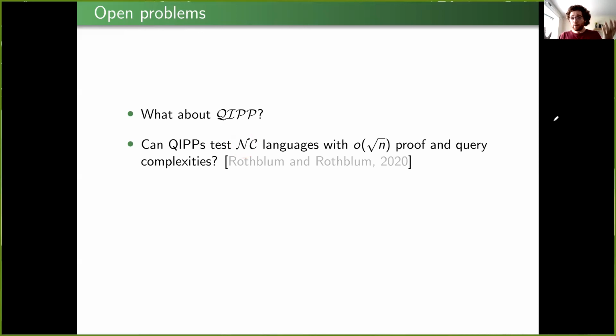But of course, these cryptographic assumptions tend to break down in the quantum case. So this begs the question of, well, can we break the square root n barrier by having a quantum interactive proof of proximity in comparison to a classical one?